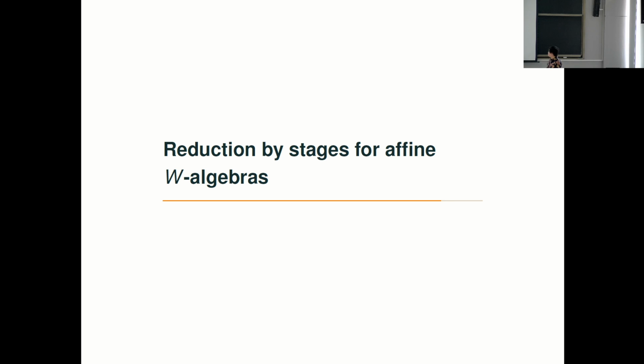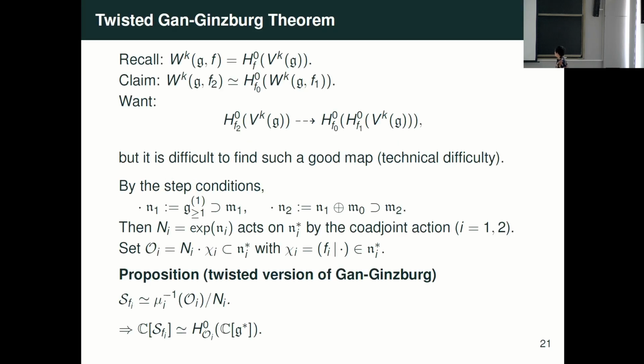Okay, so finally I go to the affine story. We recall the affine W-algebra is defined by some cohomology of the affine vertex algebra. So this means we want to claim the second line: the W-algebra for F2 is obtained by the BRST reduction of the W-algebra for F1. So this means we want this morphism. But you see, one is a cohomology, the other is a cohomology of a cohomology. It's so difficult to find such a good map because we require this map to be a morphism of vertex algebras. So if you consider different N1 and N2, this is the more technical part.